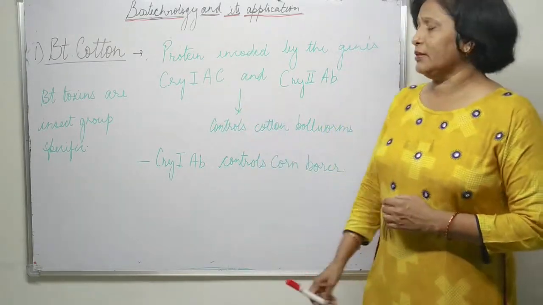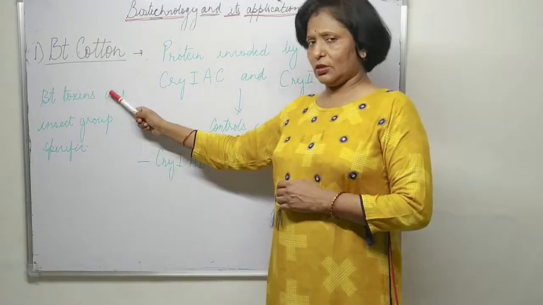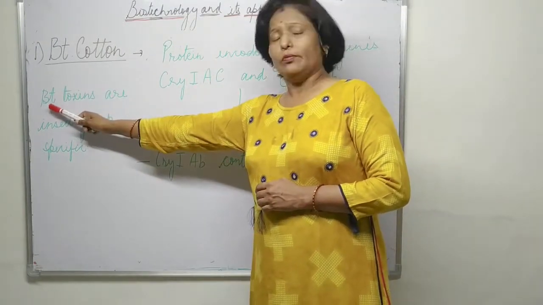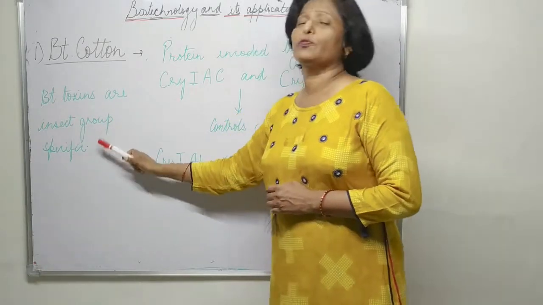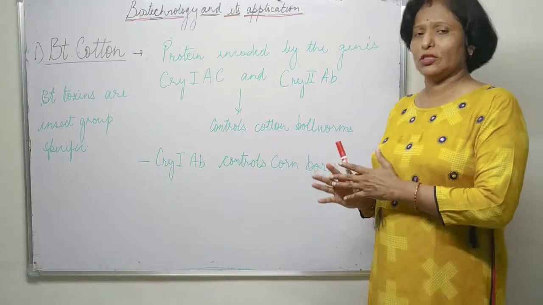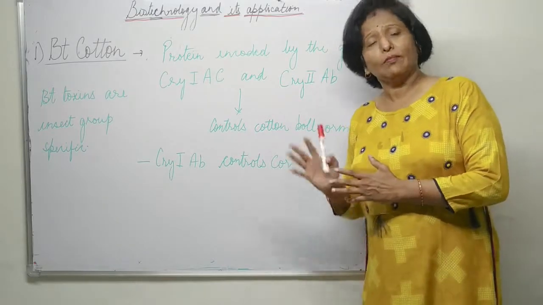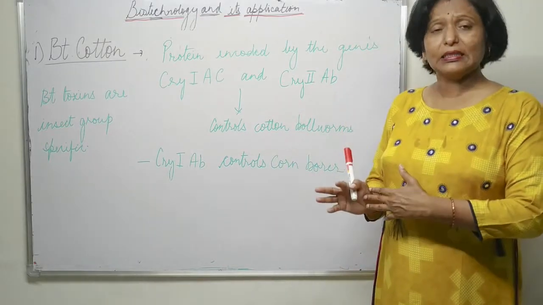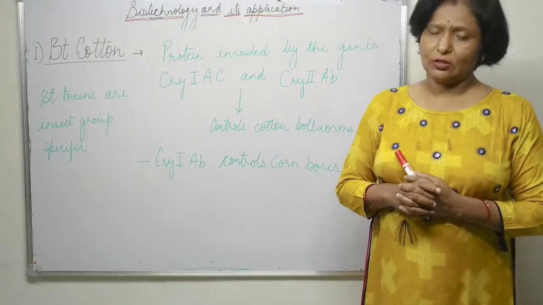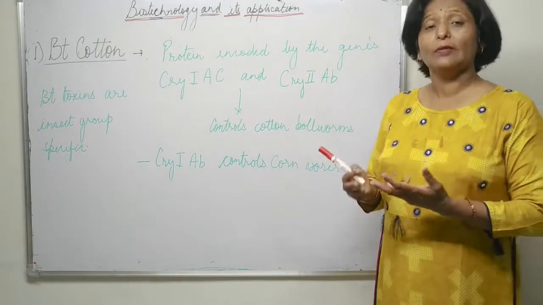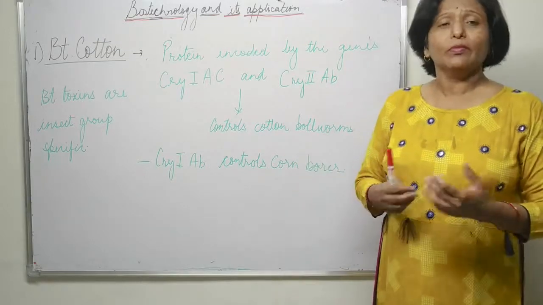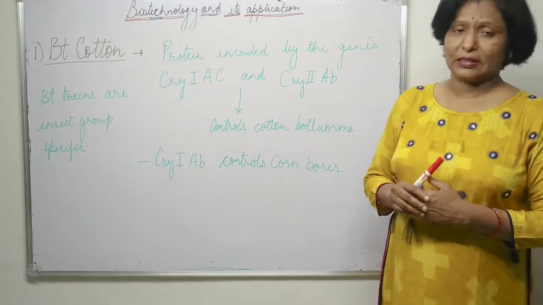As we know, Bt toxins, the toxins produced by Bacillus thuringiensis, are insect group specific. This means these toxins produced by the bacteria kill a specific group of insects only. So they are named according to the insects they kill.